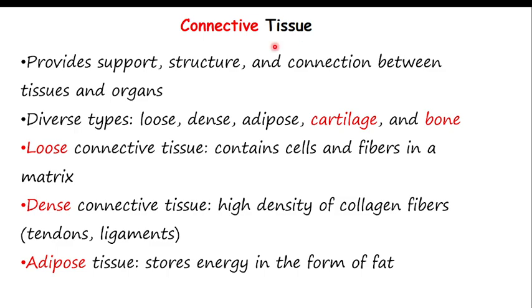Let me repeat this because it is very important. The cell will collect connective tissue when it contains number 1, cells, number 2, fibers, number 3, a matrix. So that is the three components of the connective tissue. So now here there are cells, fibers in it, and the matrix. Dense connective tissue has a high density of collagen fibers, as I said. Even the tendons and the ligaments, of course, they have matrix and cells.